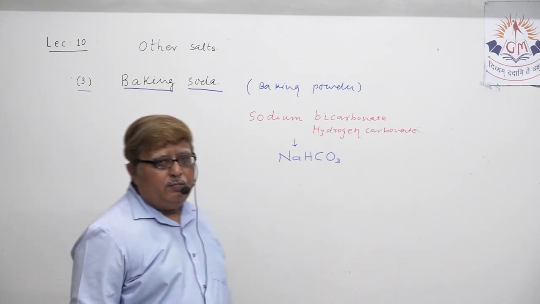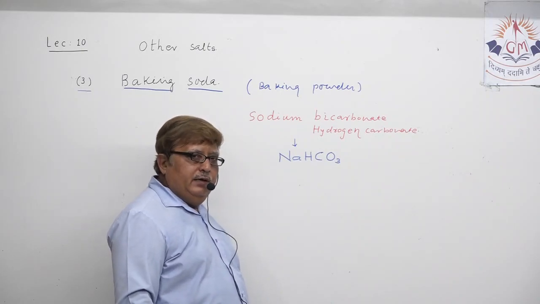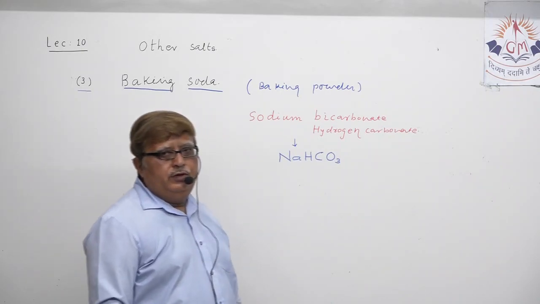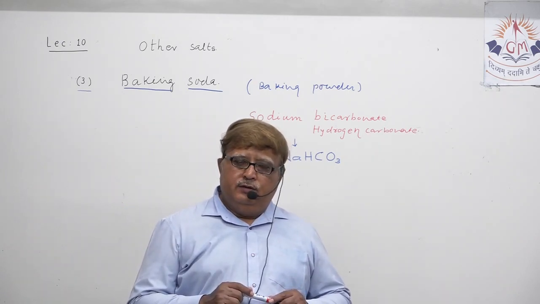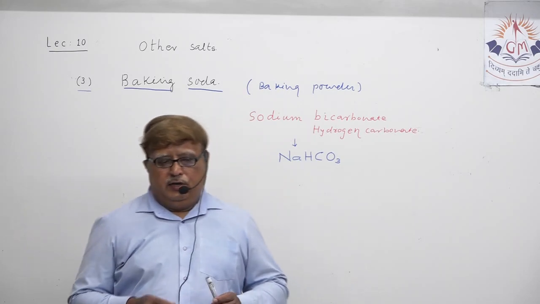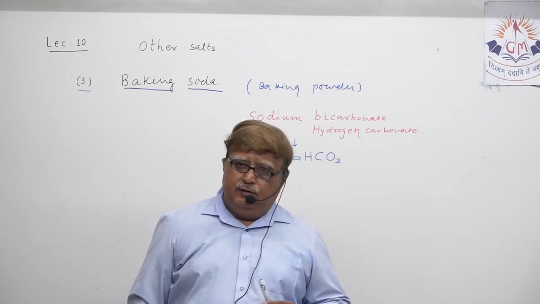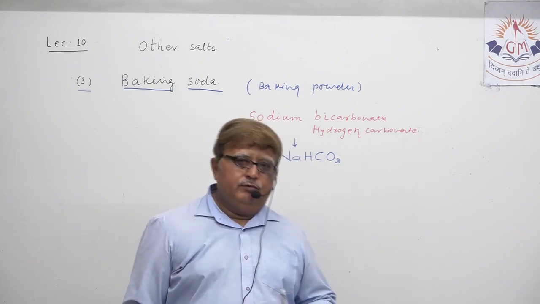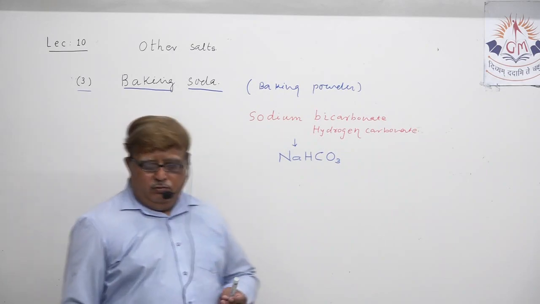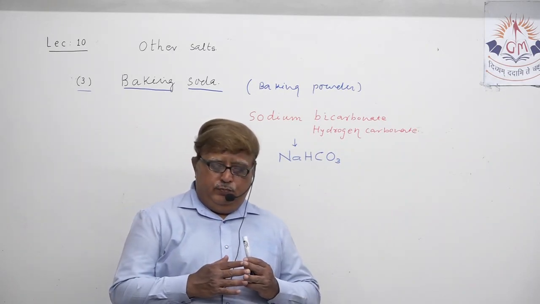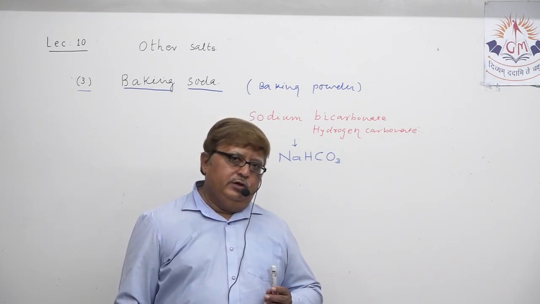Now, sodium bicarbonate, also known as baking powder. We call it sodium bicarbonate, we call it sodium hydrogen carbonate also sometimes. This sodium bicarbonate is prepared industrially.